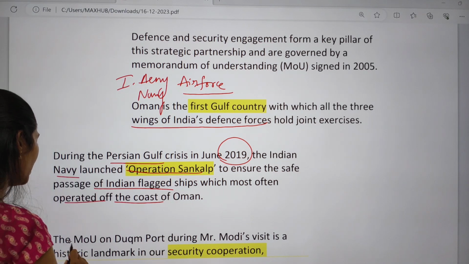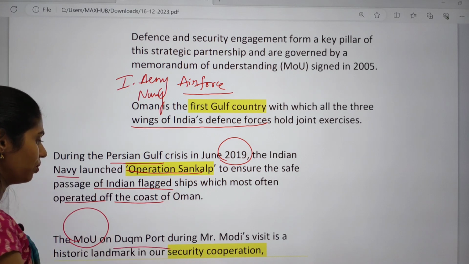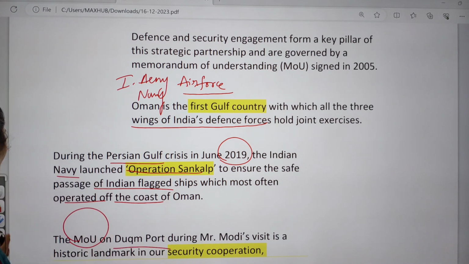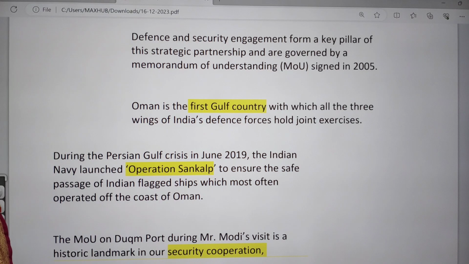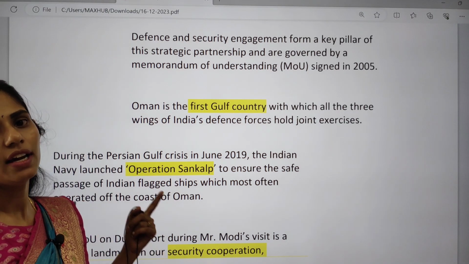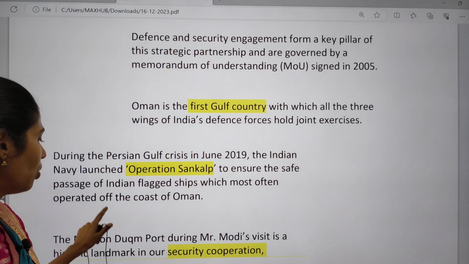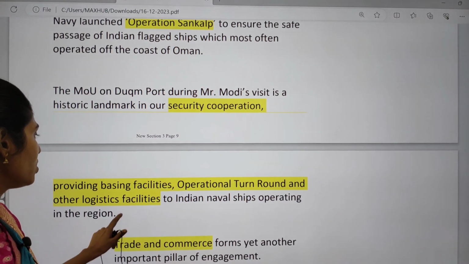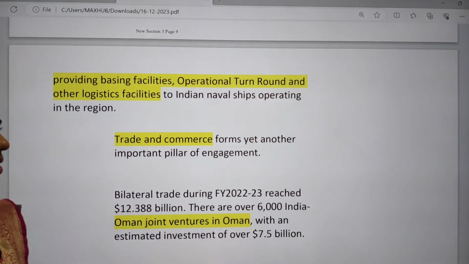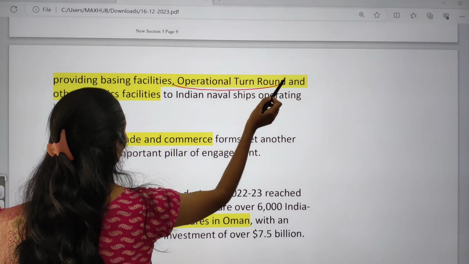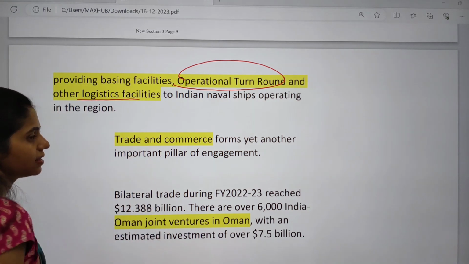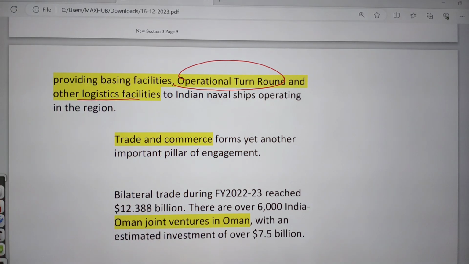And even the memorandum of understanding on Duqm port. It was one of the historical landmark agreements between India and Oman regarding this security cooperation. And they also started providing some basic facilities, and we even came up with Operation Turnaround. We are focusing on logistic facilities regarding Indian naval ships.